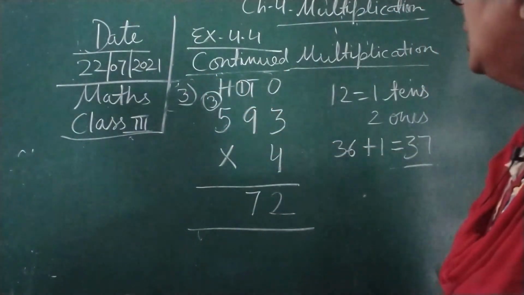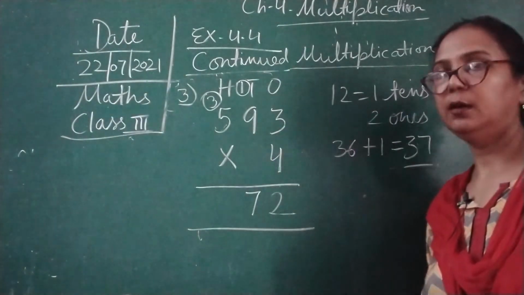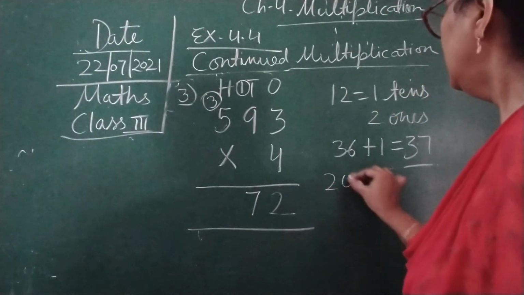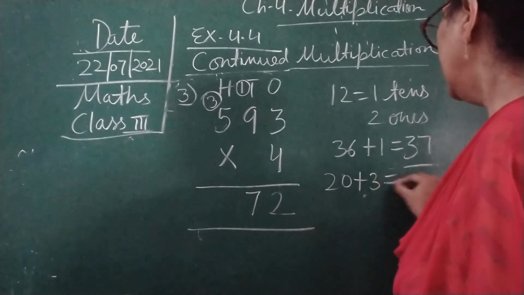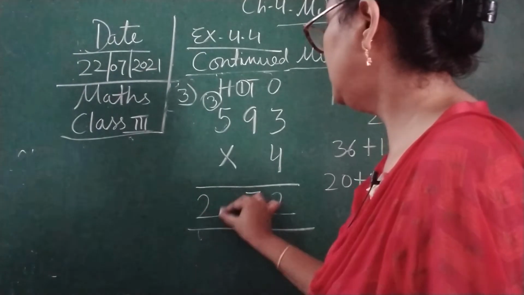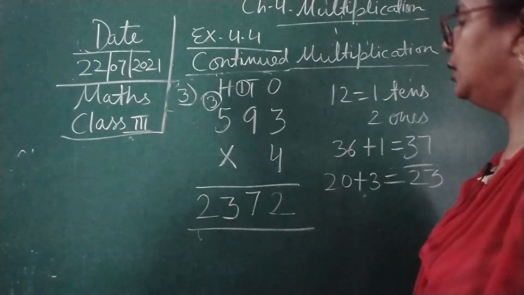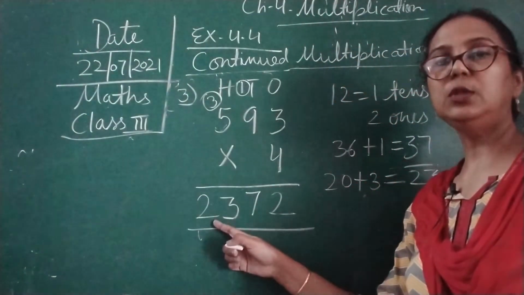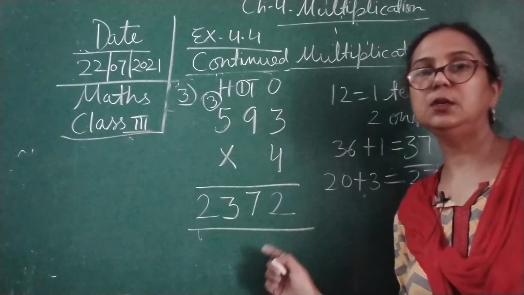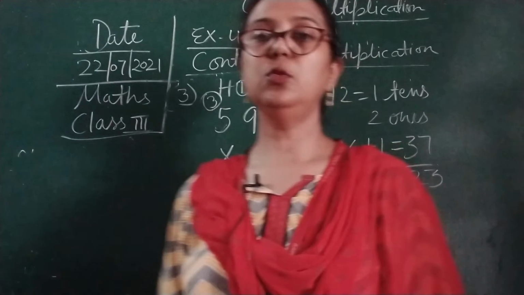Now here 4 5s are 20 children. 20 plus 3 we are getting 23. So here we will write 23. Okay. So the answer is 2372. 2372 children.